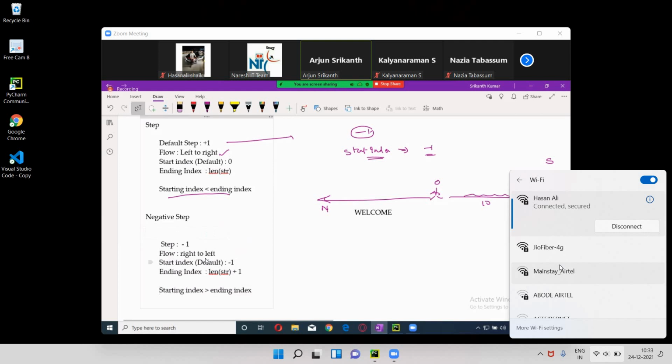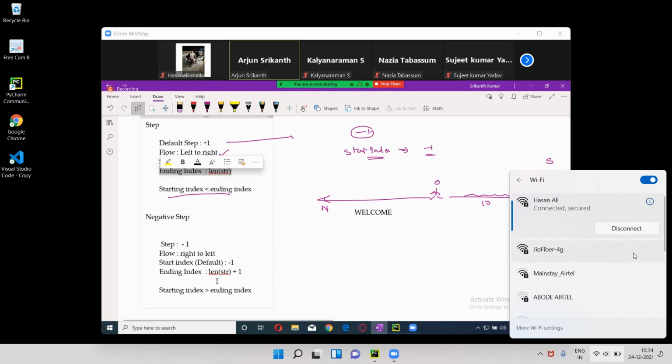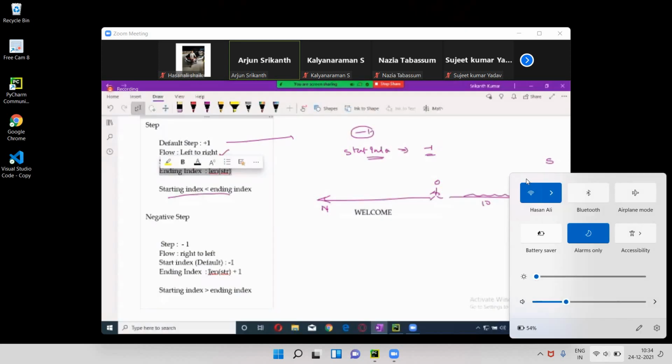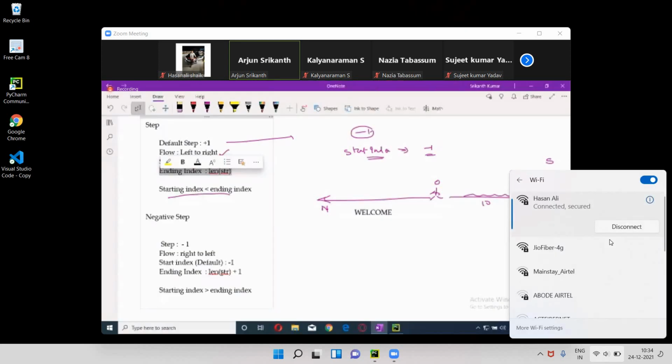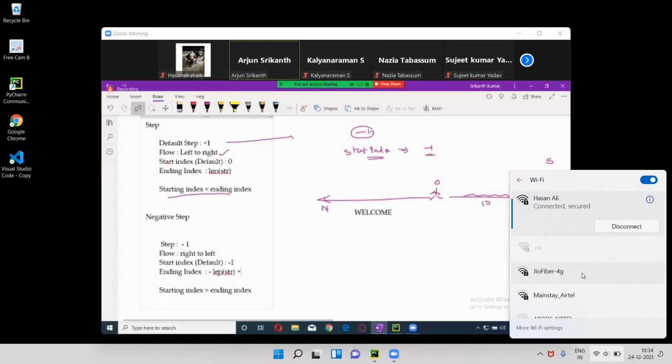Now the question may come up. If the step is negative, and the starting index is negative and the ending index is also negative, what if I club up minus of length of string?